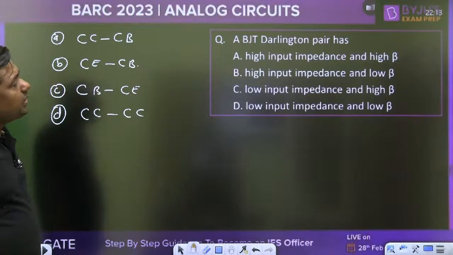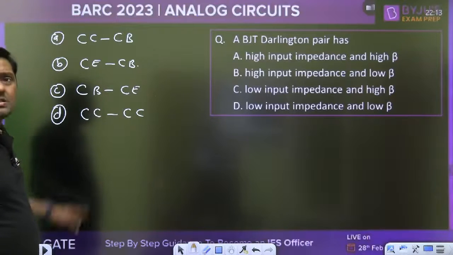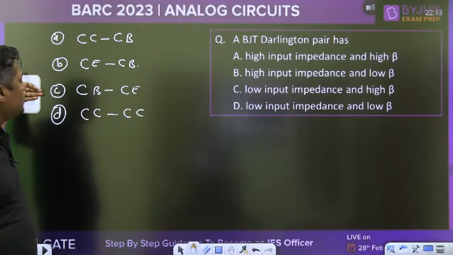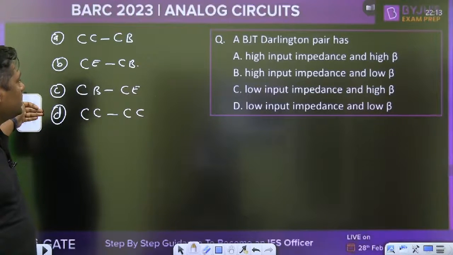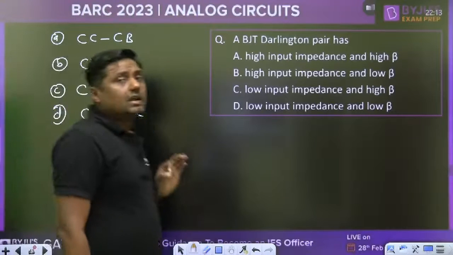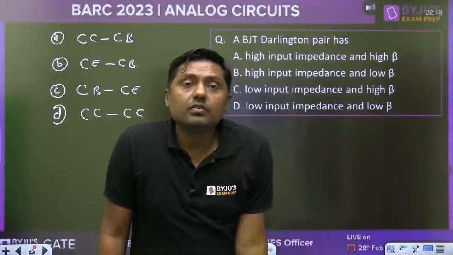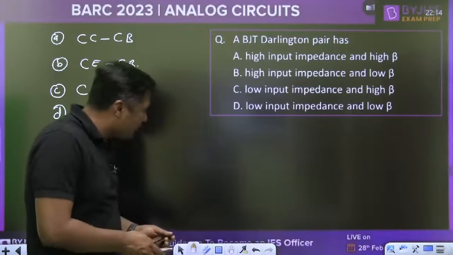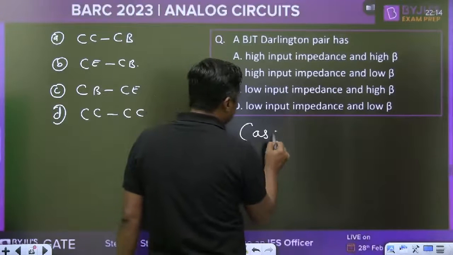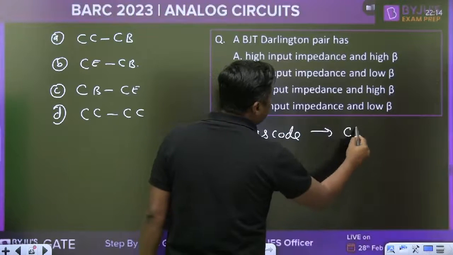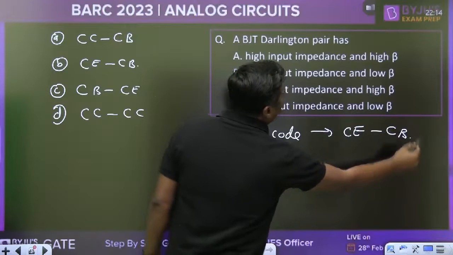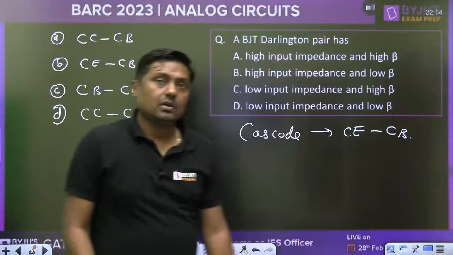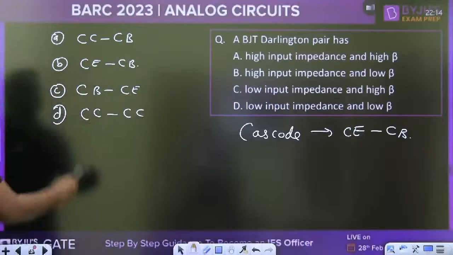BJT Darlington pair has, what is this Darlington pair? Common collector followed by common base, common emitter followed by common base, common base followed by common emitter, common collector followed by common collector. Yeah, Ravi Shankar, common emitter followed by common base is what? Cascode amplifier. Cascode amplifier is common emitter followed by common base. Darlington pair is common collector followed by common collector, option D.